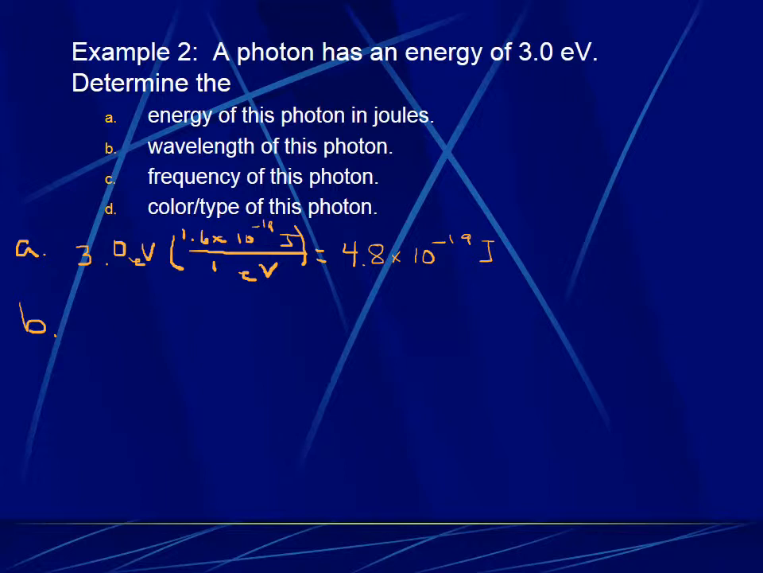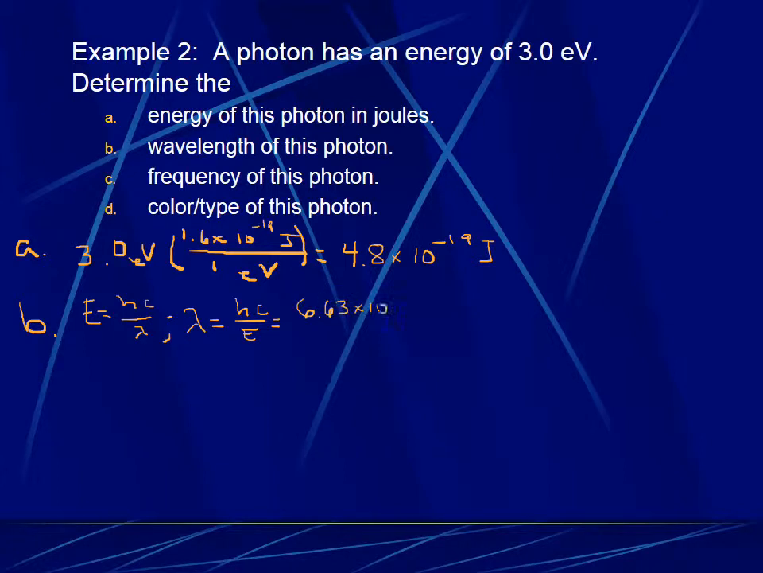Next, I'd like to find the wavelength, so I'll use E equals hc over lambda. You can plug in the numbers or you can rearrange it first. So I'm going to get the lambda by itself, and that will equal hc over E. I think it's easier to move around the letters in this case because the numbers are so big.